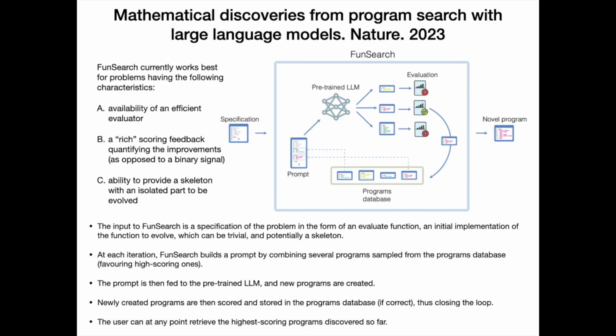Here is a concrete example: mathematical discoveries from program search with large language models. Note, no free lunch. FunSearch currently works best for problems having the following characteristics: availability of an efficient evaluator, a rich scoring feedback quantifying the improvements, as opposed to a binary signal, and ability to provide a skeleton with an isolated part to be evolved.